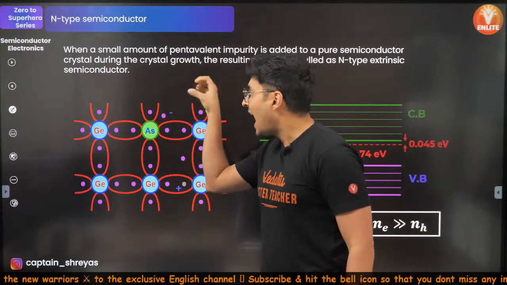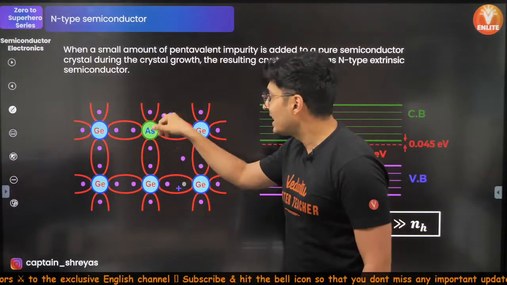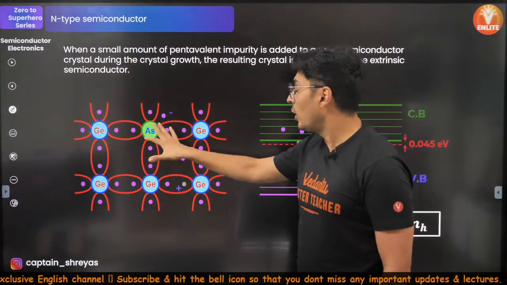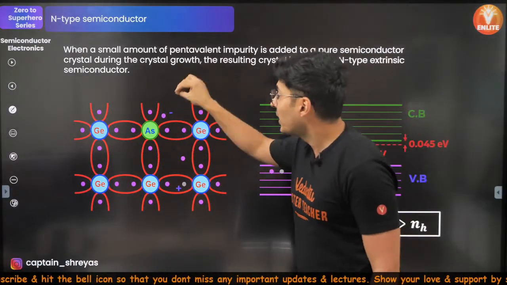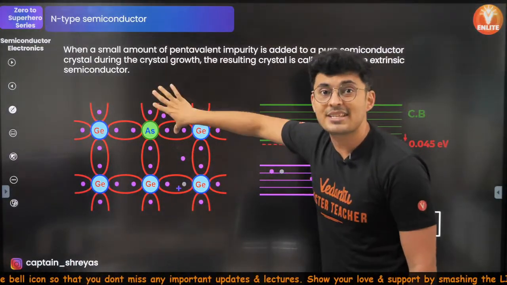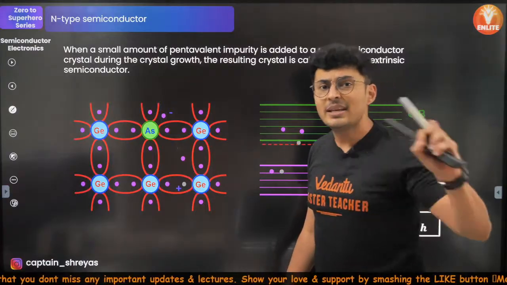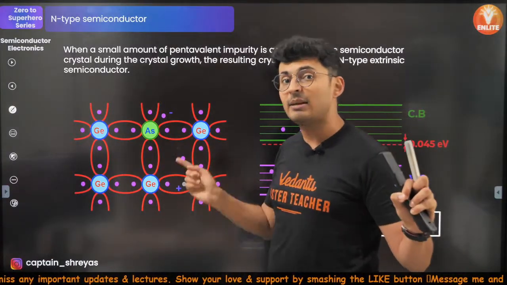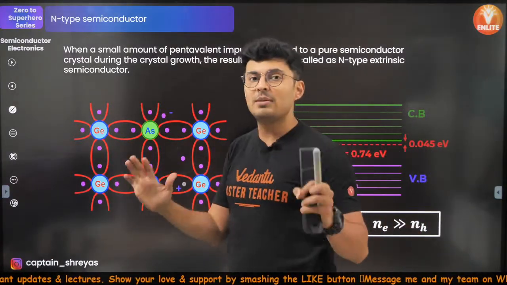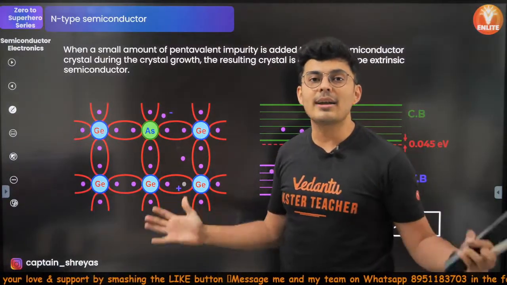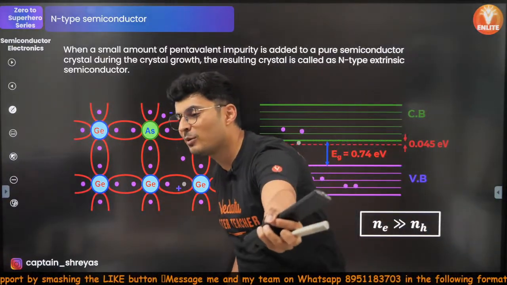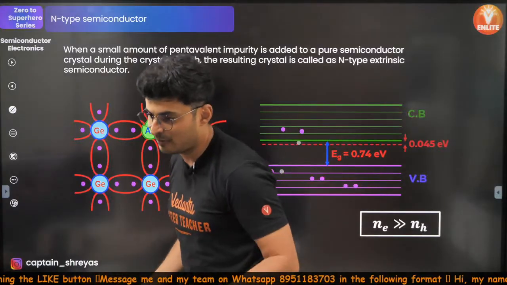In this case, adding arsenic or basically N-type doped material, or when you dope it the N way, basically what is happening is you are creating one extra charge carrier, which is an electron. But please don't be under the impression that n-type is negatively charged. That's the common misconception which many students have. Guys, n-type is not negatively charged. Can somebody tell me why?